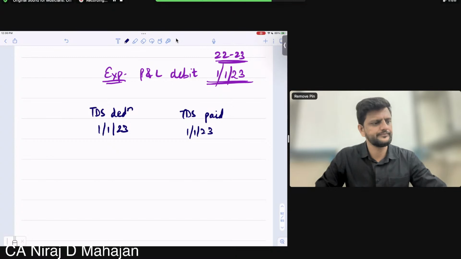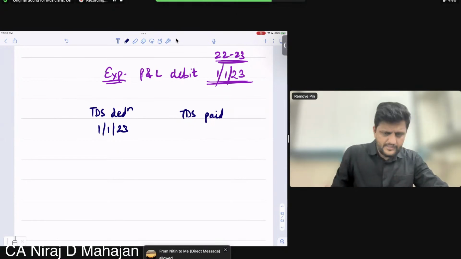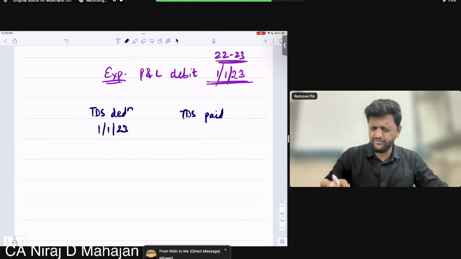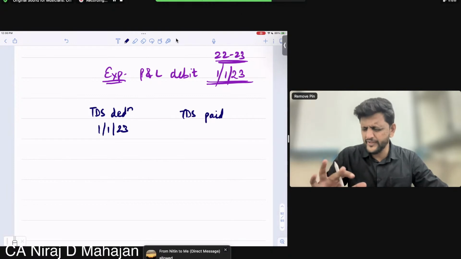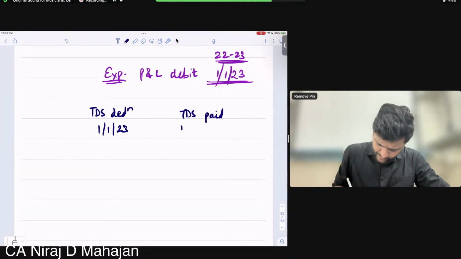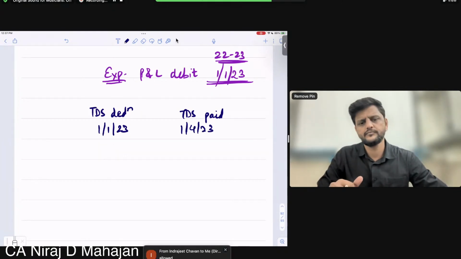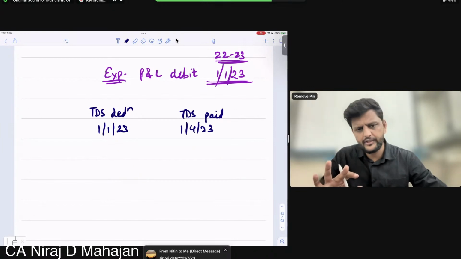Allowed, disallowed? Allowed. I am still in the same example. Expenditure of 1st January 23, TDS dated also that day, paid on 1st April 23. Allowed. Okay, till here?